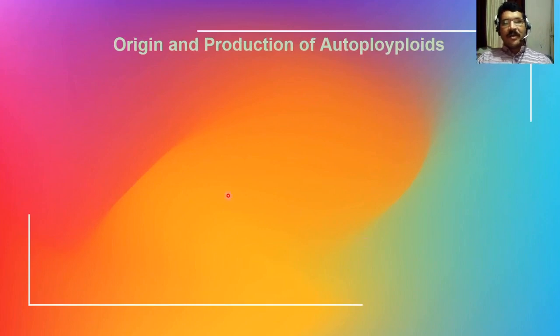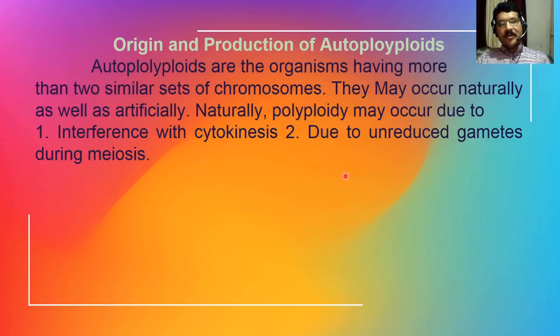Now we will see how these autopolyploids originate and how they can be produced in the laboratory artificially. Autopolyploids are organisms having more than two similar sets of chromosomes. They may occur naturally as well as artificially.